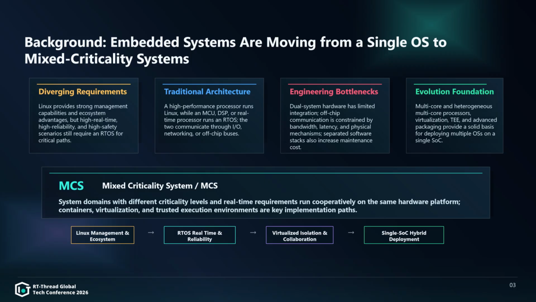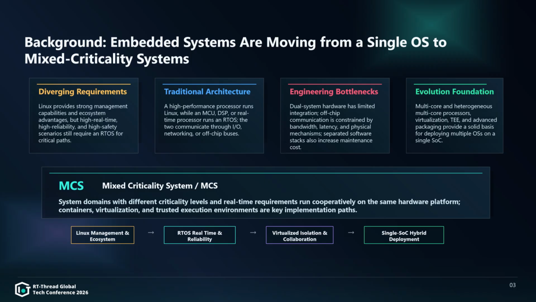First, the integration level of the hardware is not high. Second, off-chip communication is limited by physical mechanisms such as speed and latency. Third, from the software perspective, Linux and RTOS are relatively separated. This affects flexibility, maintainability, and system evolution.